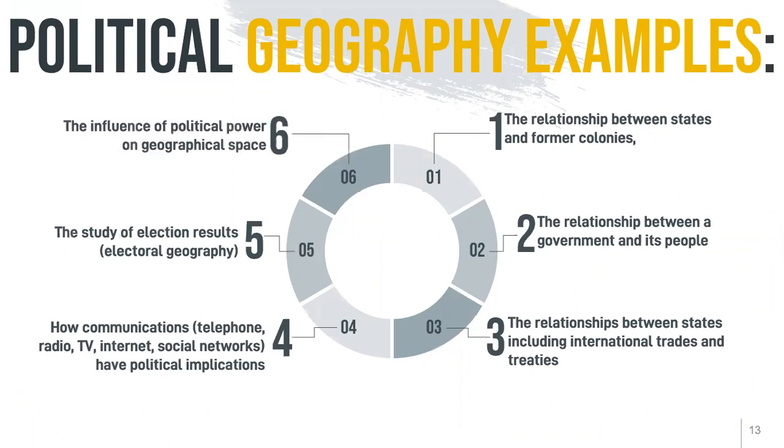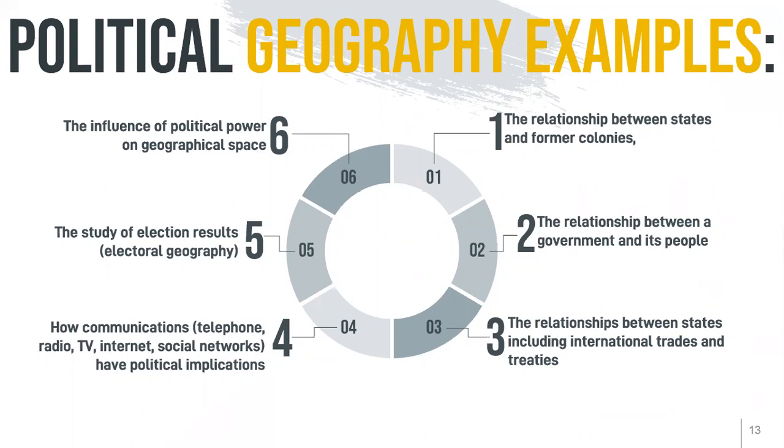So these are the topics related to political geography. For example, the relationship between a state and its former colony. Malaysia was colonized by the British, so we have a relationship with the British right now as a Commonwealth country.